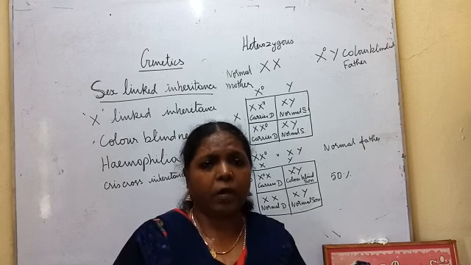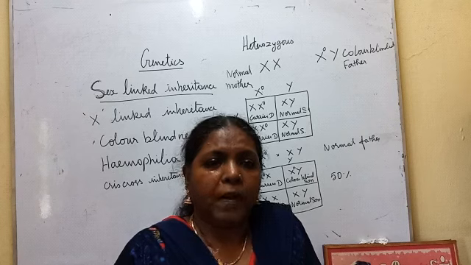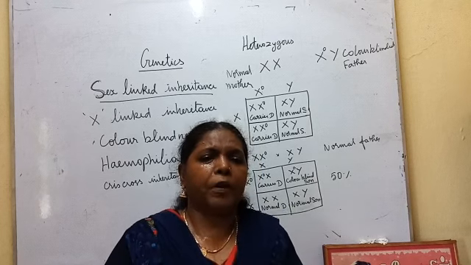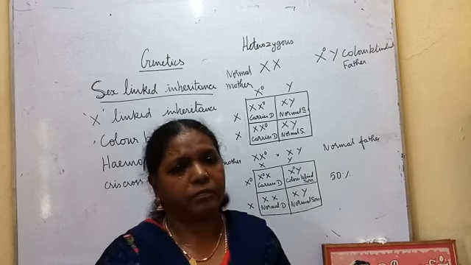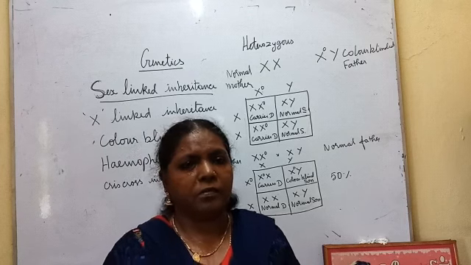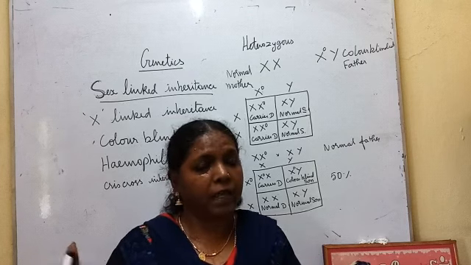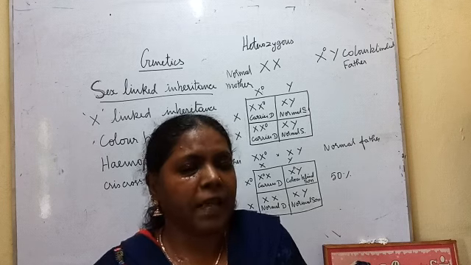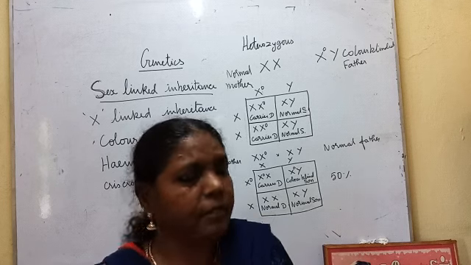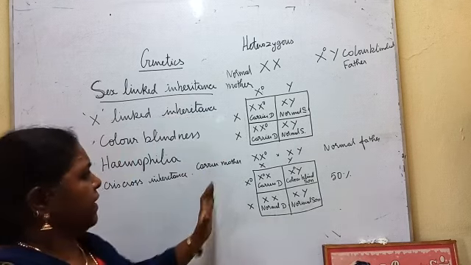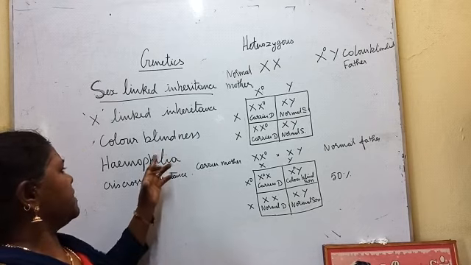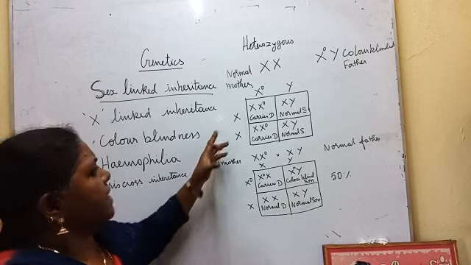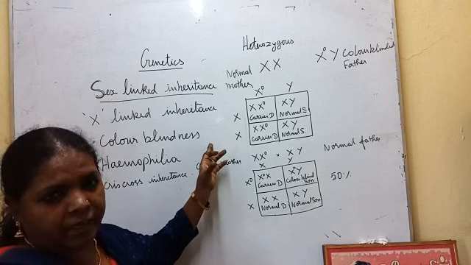If the blood doesn't clot, all the blood from our body will come out through the cut and the person will die. That is also X-linked inheritance. So these two, color blindness and hemophilia, are X-linked inheritance.